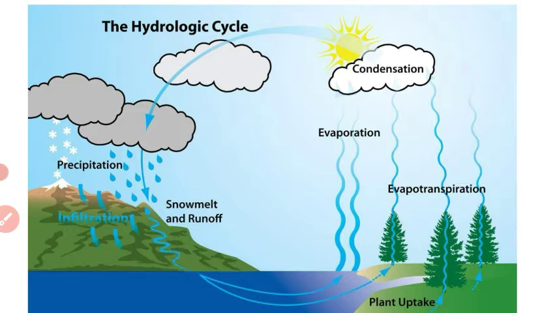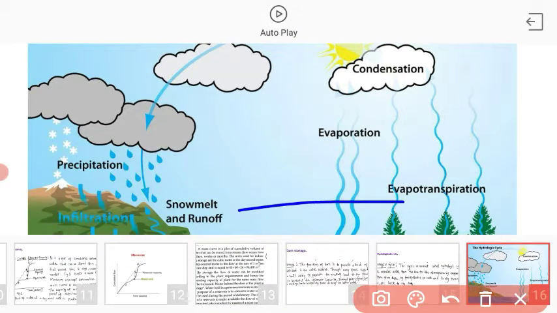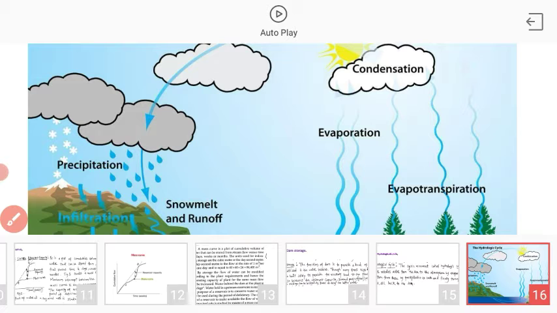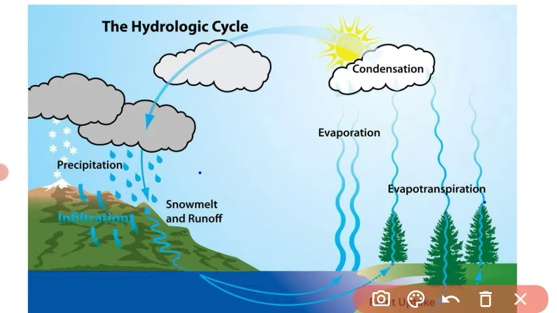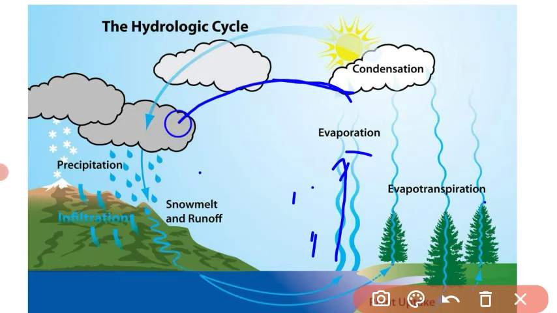Here you can see the water goes to evaporation, then condensation, and then to precipitation, rainfall, and then to infiltration.